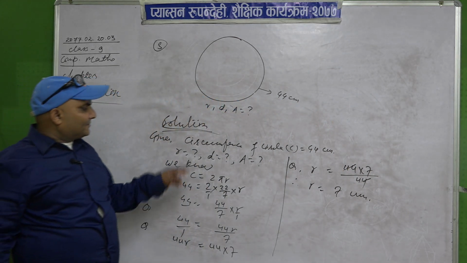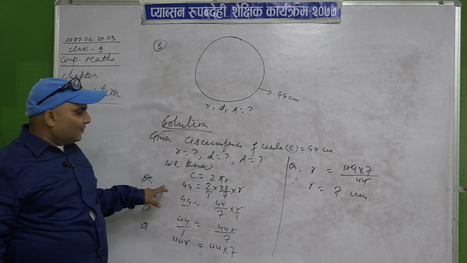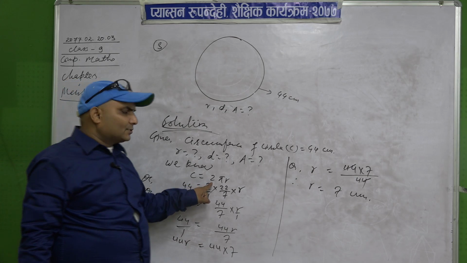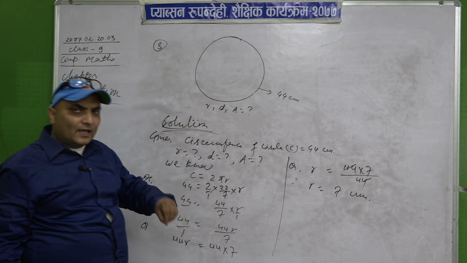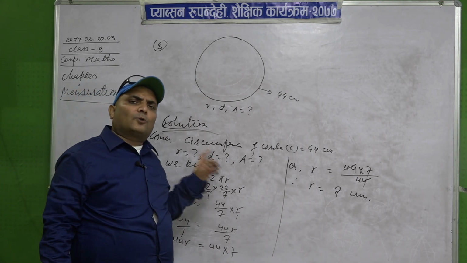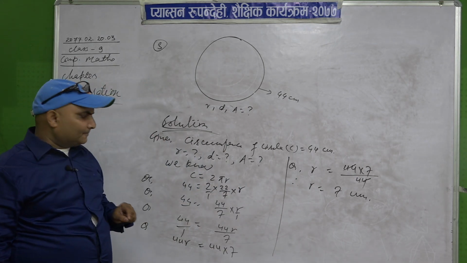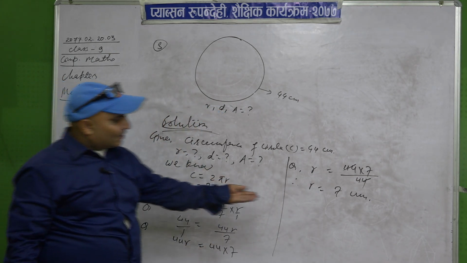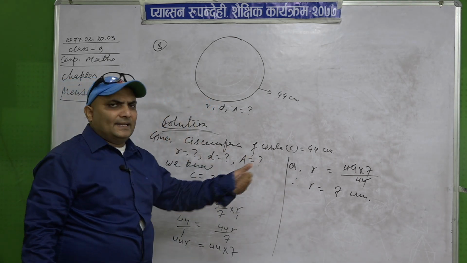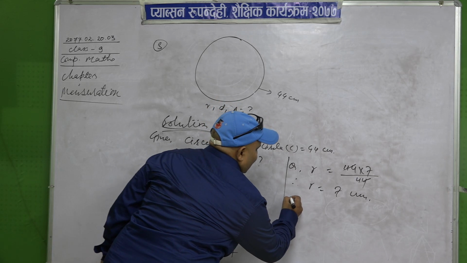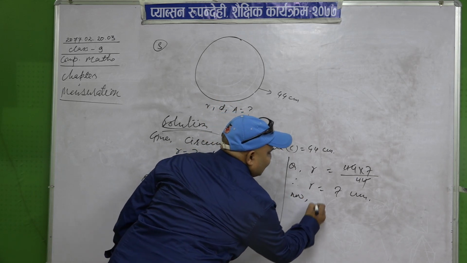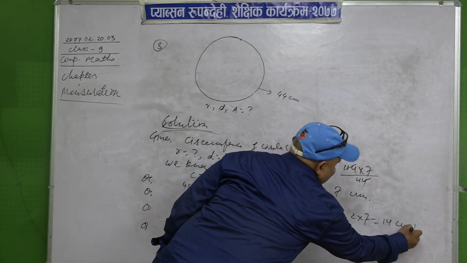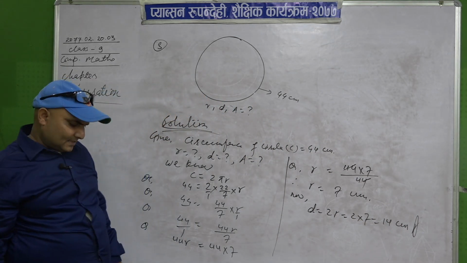So in this way, if circumference is given, we use the formula of circumference and find either r or d. If we use the formula 2 pi r, we get the value of r. If we use the formula pi d, we get the value of the diameter. Here we got r as 7 centimeter. If we have r, then we can find d or A easily. Now D is equal to 2R, 2 into 7, that is 14 centimeter. This is the value of D.